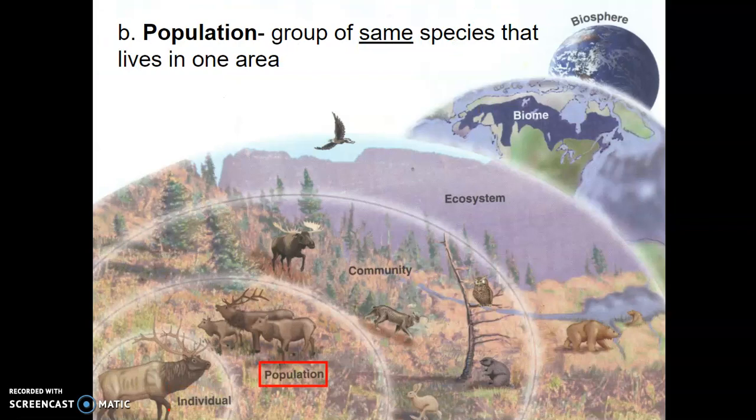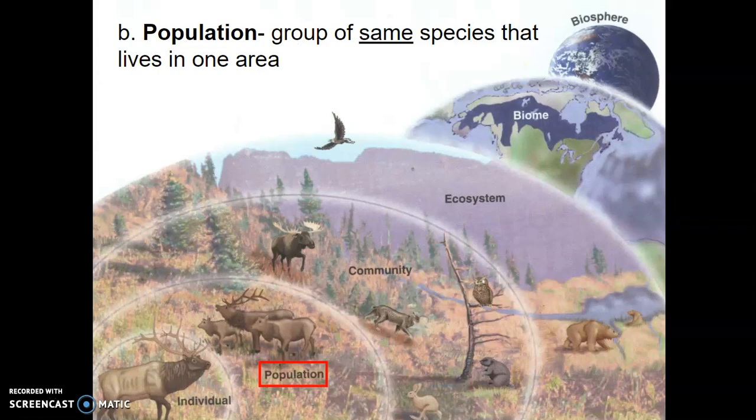We can also study ecology at a population level, and this is a group of the same species that live in one given area. So it would be this family, as I'm assuming here. Looks like a male, female, and a young of elk here. So the population is a group of the same species. This is a key difference between this and the next level. All right, so a group of the same species is a population.